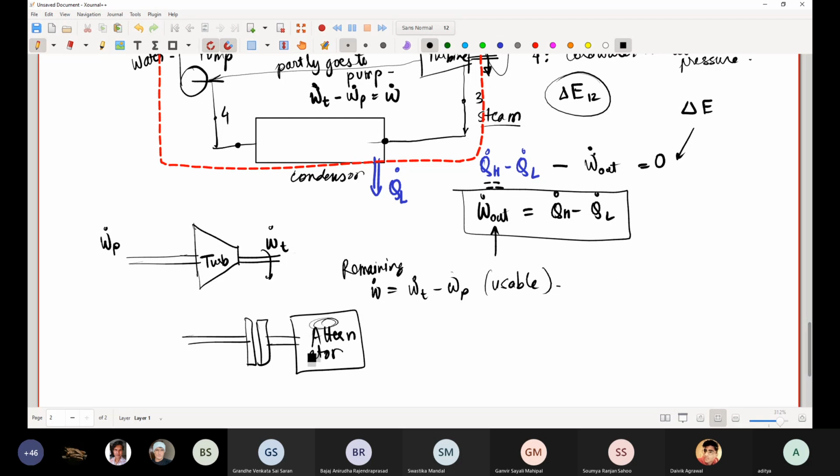It has 3 coils, R, Y, B, and you get AC signals from the coils because you are rotating something which has permanent magnets. You know how an alternator works, right? You've done this in electrical machinery.